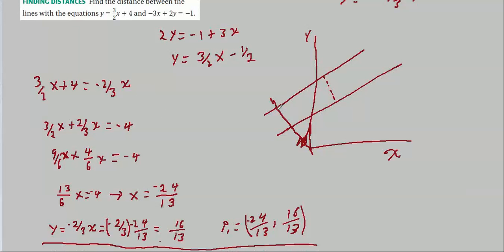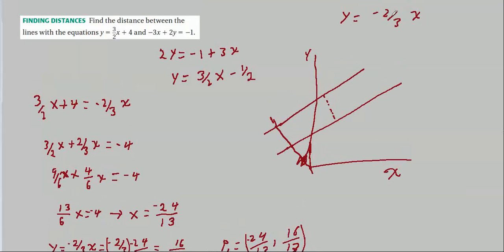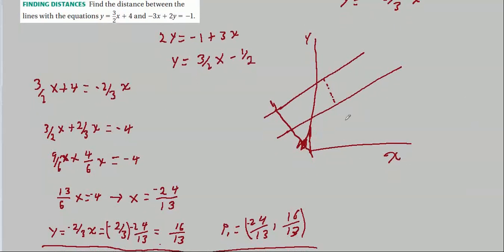So we can use either line to find the y-coordinate. We could put x back into here, or we could put x back into this one here. This one looks easier to me, so that's what I did. I took the x that I got, plugged it into this one, and got this for our y-coordinate, 16/13.